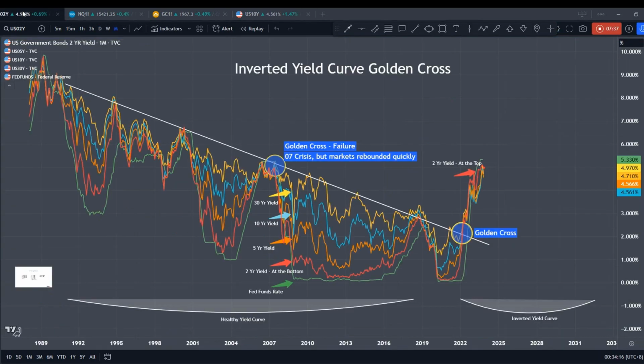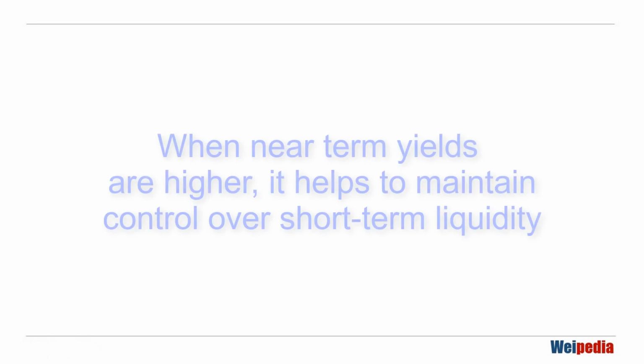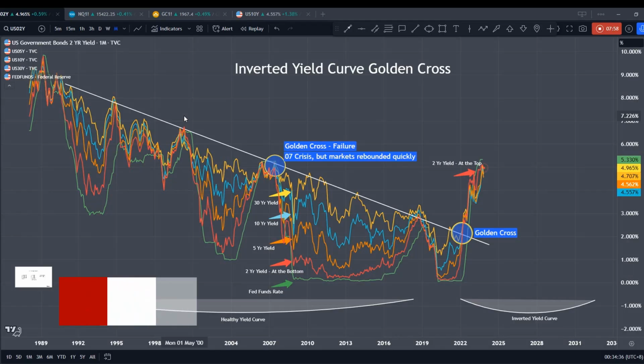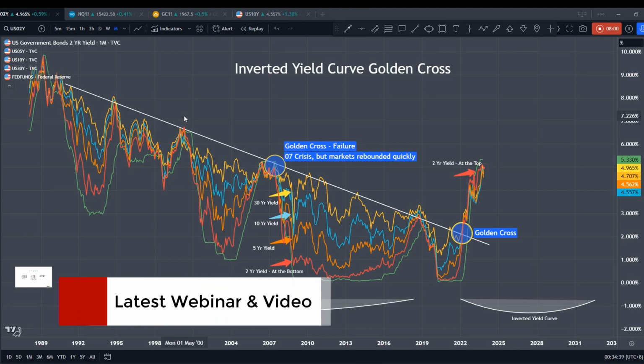Now, what could be the other reason for the inverted yield? When the issuer or the government offers investors a much higher return on its shorter-term bond tenures. In my opinion, this also means that they need to keep their short-term liquidity robust to keep all things running. The market is always telling us their next move.